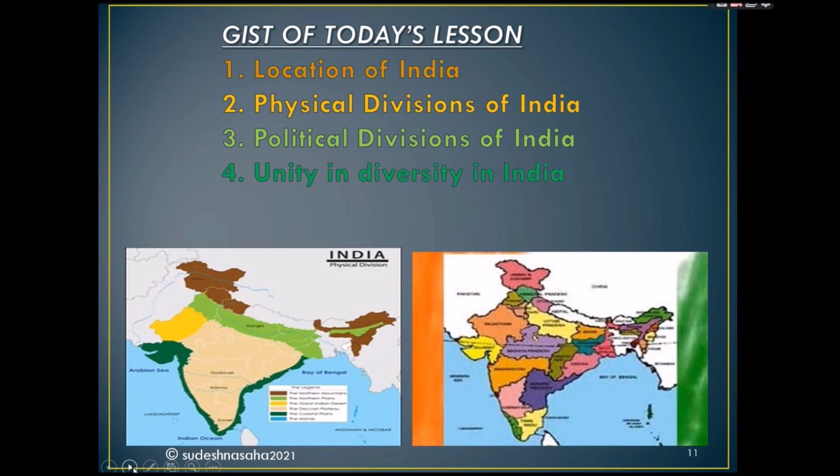So today, the gist of today's lesson is location of India, physical divisions of India, political divisions of India, and the last one was unity in diversity in India.